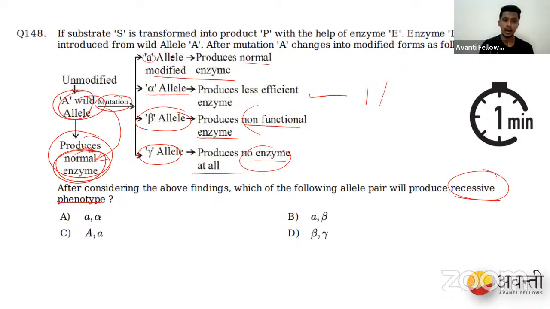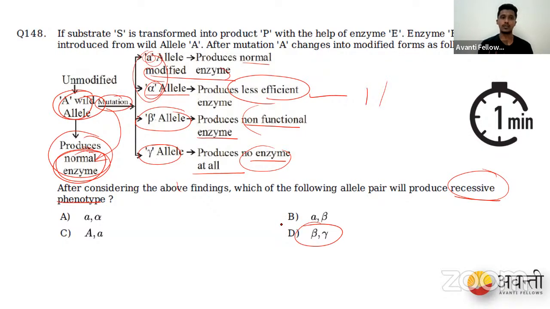So that this wild allele is able to produce a normal enzyme. Whereas in the case of the A allele and alpha allele, even though it is mutated and produces a modified enzyme, and we are getting a normal or less efficient enzyme, that does not affect the phenotype of the organism. When the phenotype is not changed, the first two alleles are not recessive, whereas these two alleles are recessive. So beta and gamma are the recessive ones.